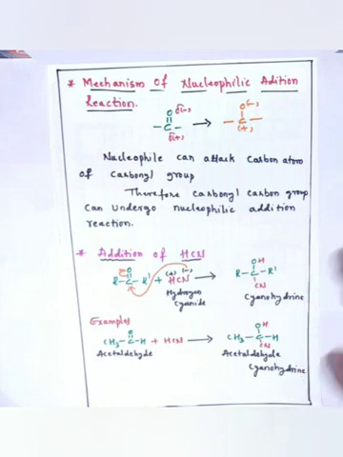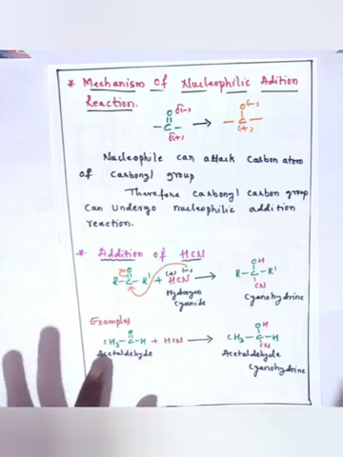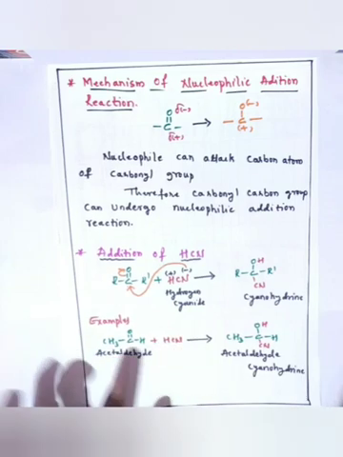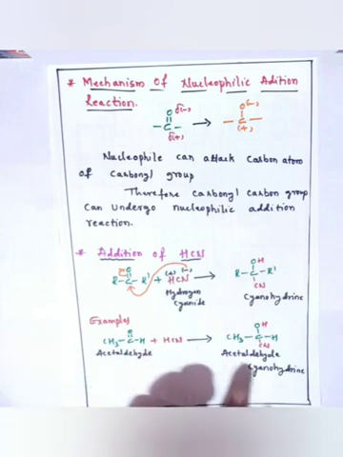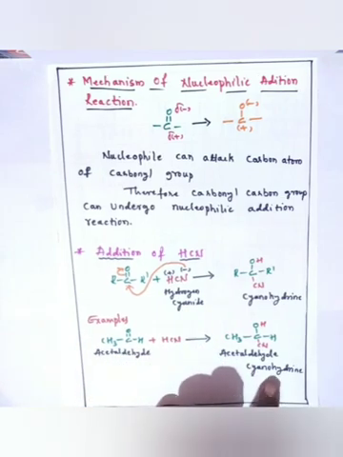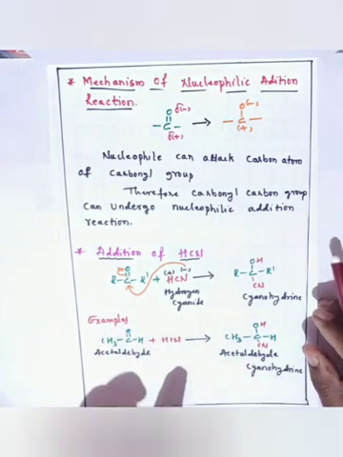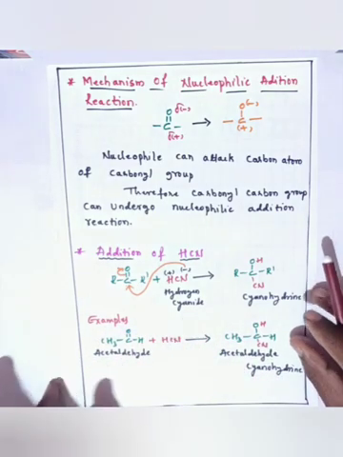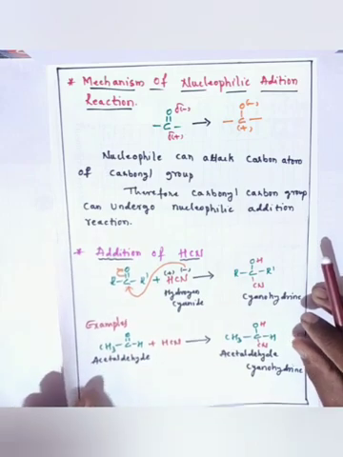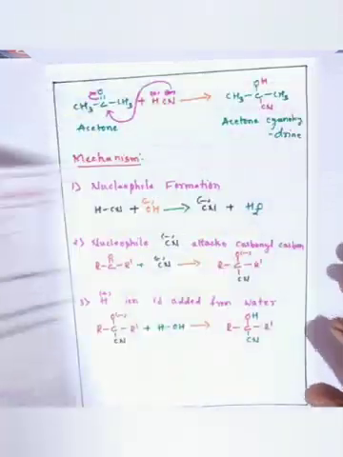So acetaldehyde reacting with hydrogen cyanide gives the product acetaldehyde cyanohydrin, in the presence of a base as a catalyst. Its mechanism we can see here.